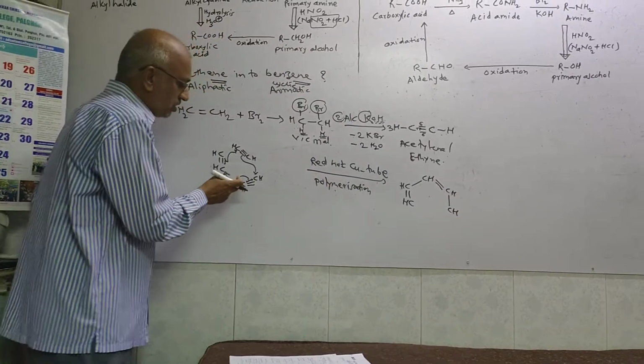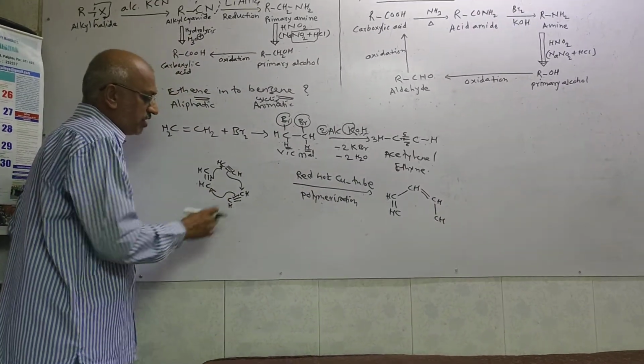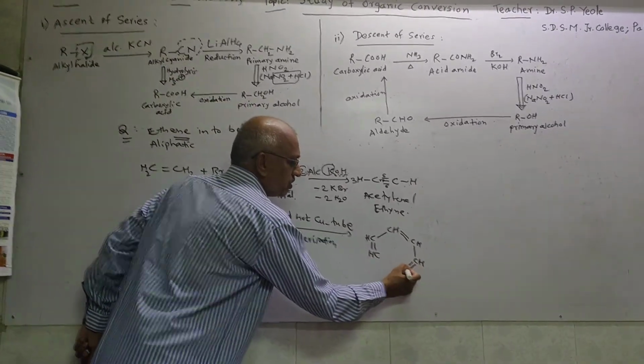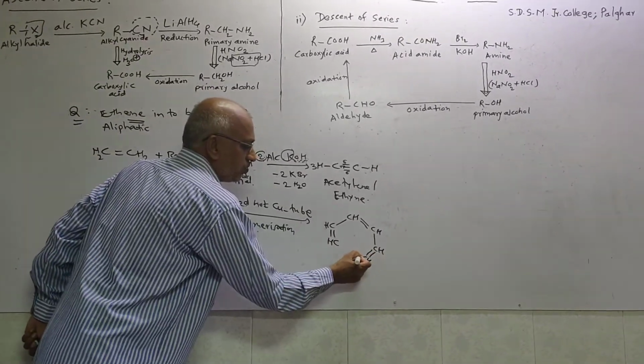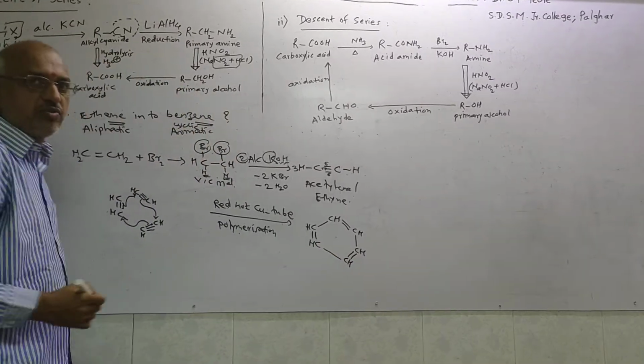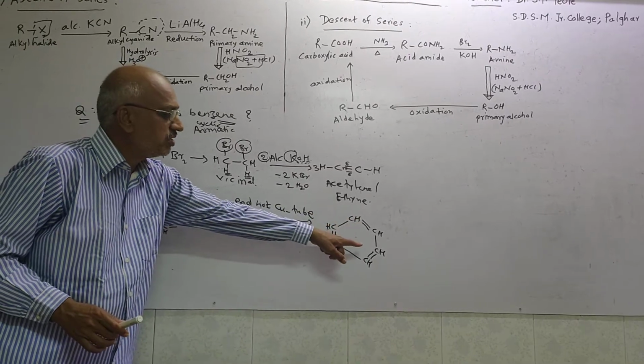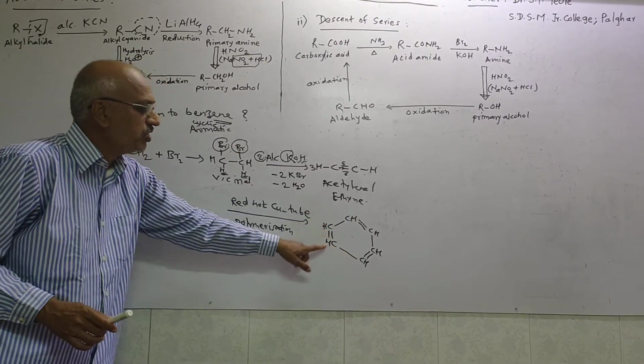Now here also from this one bond can be shifted over here, and only double bonds remain over here. So C double bond CH, and from this one bond can be shifted over here. Now this compound is HC, CH double bond CH, single bond CH, double bond CH, single bond CH, double bond CH.